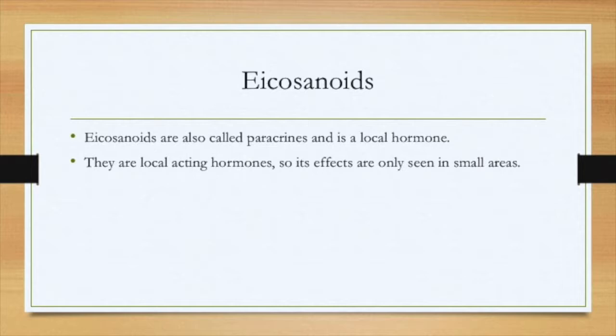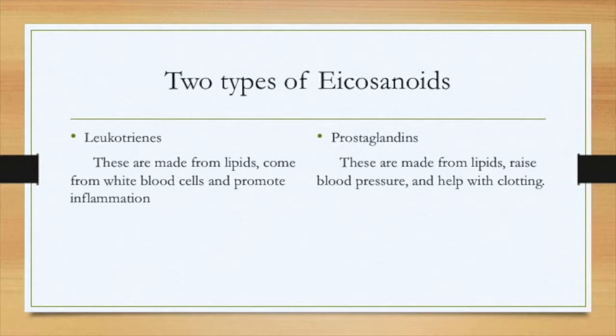Eicosanoids are also called paracrines and are a local hormone. They are local acting hormones, so they affect only a certain area. There are two types of eicosanoids, one being leukotrienes. They are made from lipids, come from white blood cells, and promote inflammation. And prostaglandins. These are made from lipids, raise blood pressure, and help with clotting.